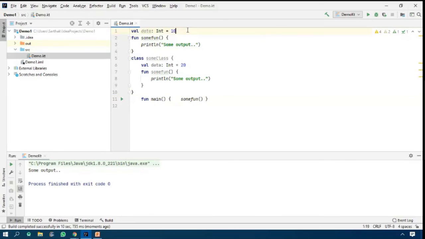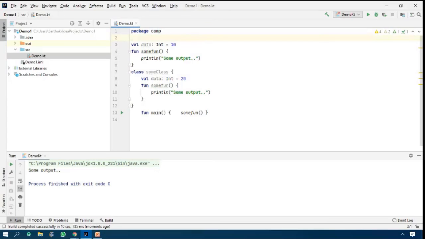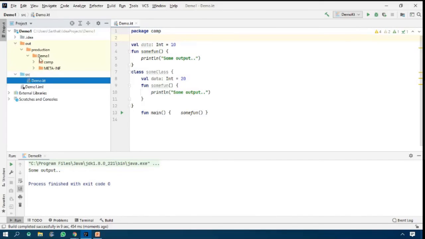Now I am going to create a package name. Package camp. Please understand, my package name is camp, and I am going to run once again. What will happen? See here at the left hand side area. So in this area, there is no change. But when you see the output, there is a change.